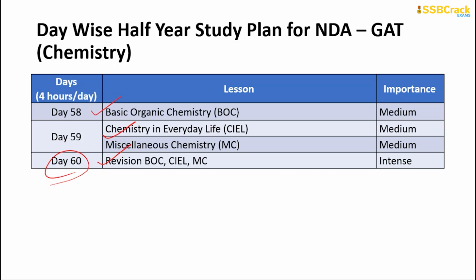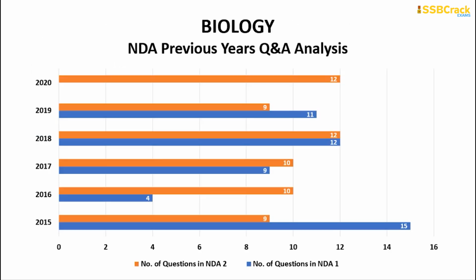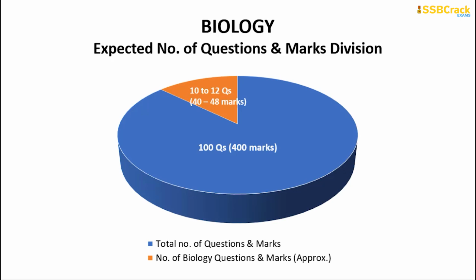Now going on to the next important subject, biology. The weightage of biology is absolutely less when compared to physics and chemistry. The number of questions from biology has not crossed 12, except in 2015 when there were 15 questions. So you can expect around 10 to 12 questions in biology in the upcoming NDA examination, and answering all of them properly you will be able to score 40 to 48 marks out of 400.